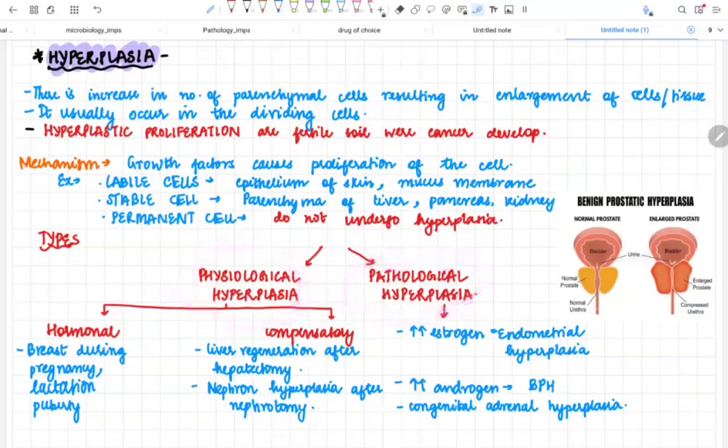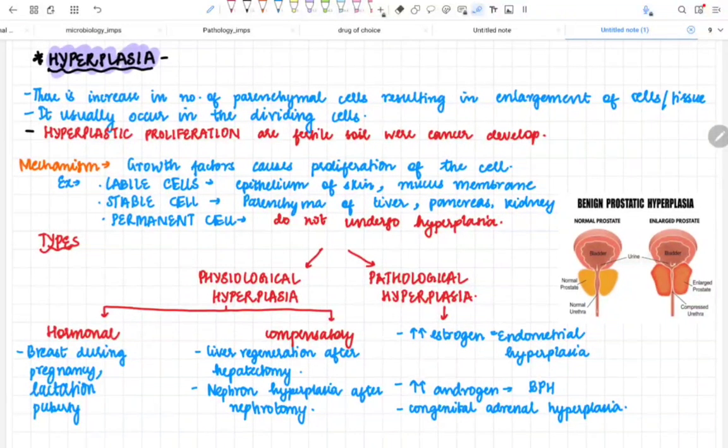In physiological hyperplasia, it can be hormonal or compensatory. The hormonal one is the breast during pregnancy, breast during lactation, and breast during puberty. The changes in the breast that we see during these three stages are basically due to the increased production of hormones like estrogen and progesterone, and this causes hyperplasia of the breast cells, and the size of the breast is increased.